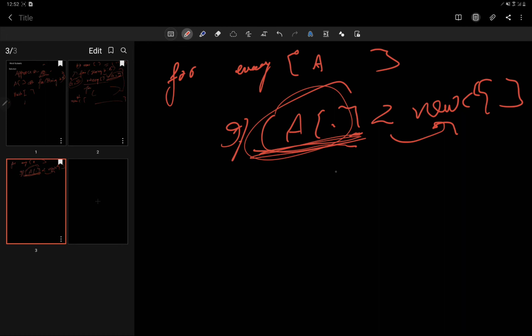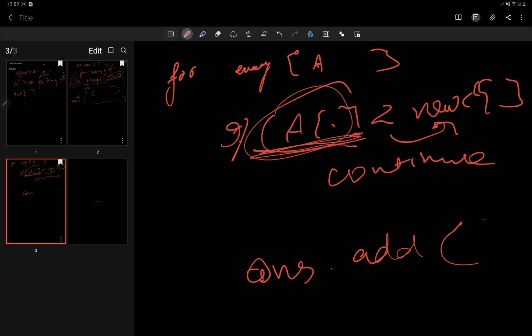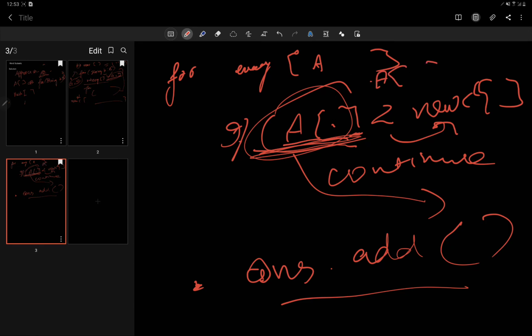If it's less, we will just say continue, that means we will move to another string, and if not, then at the end we will add that particular string into our final answer. First we will convert every string in A to its count array, and we will compare the values of this count array with our array.